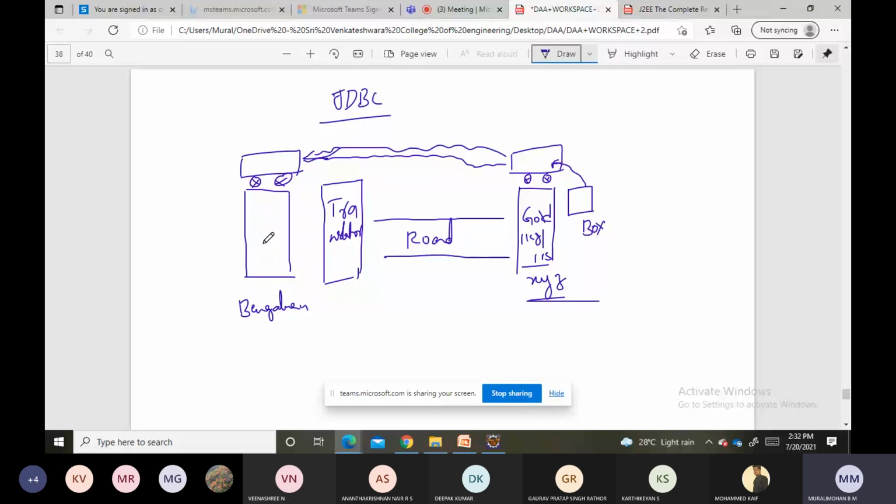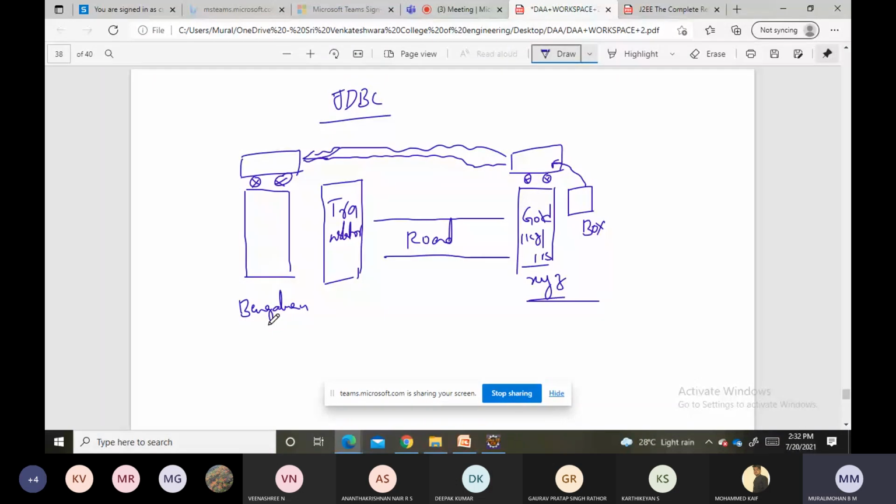Sir, you are telling some story. What is this Bangalore? What is translation? Road also you are telling. Some vehicle you are telling. Some box you are telling. How are we going to relate these terms with our JDBC terms? Okay, so now let us relate these terms with our JDBC terms, so that we can see whether it completes our JDBC process or not. Let us look here.